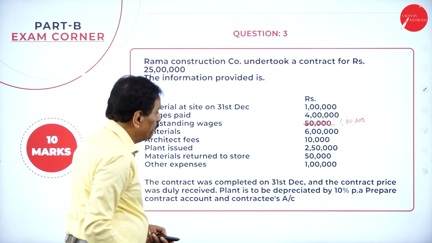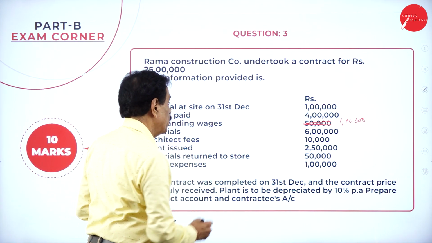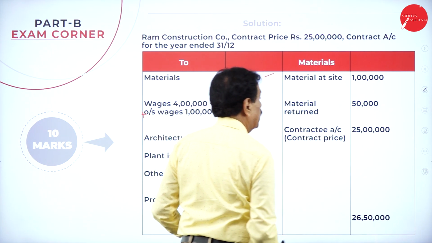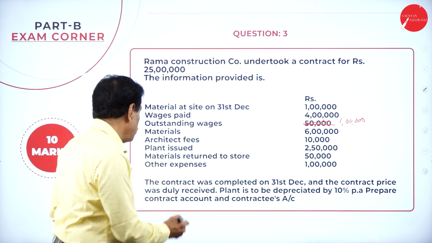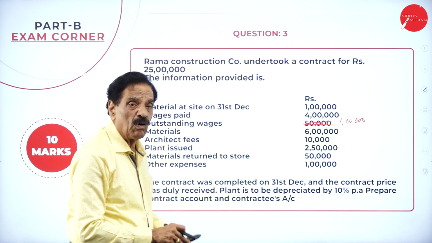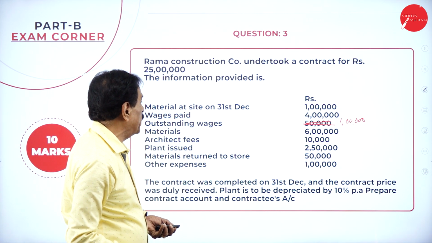Plant issued is 2,50,000. Material returned to store, 50,000, comes on the credit side. Other expenses is 1 lakh. The contract was completed on 31st December. All the expenditures should be shown on the debit side.